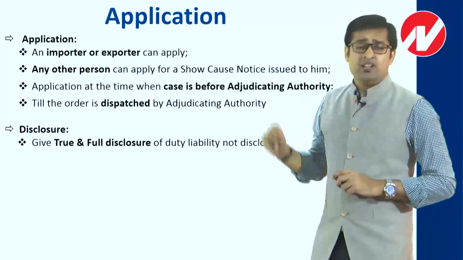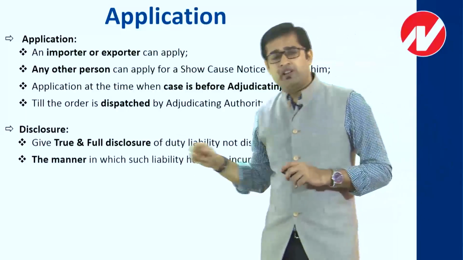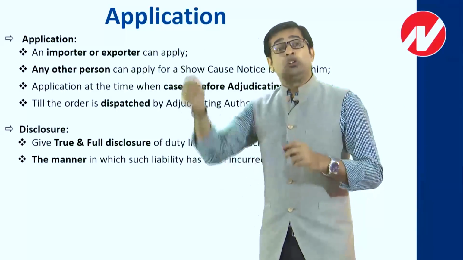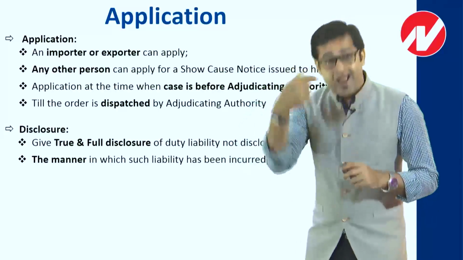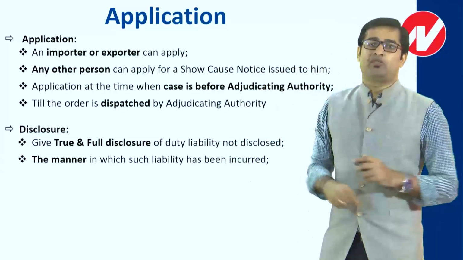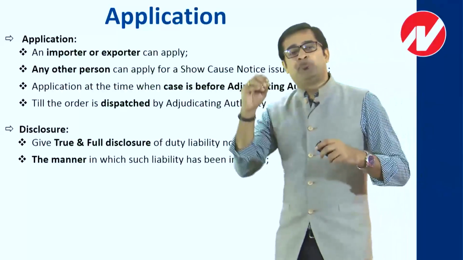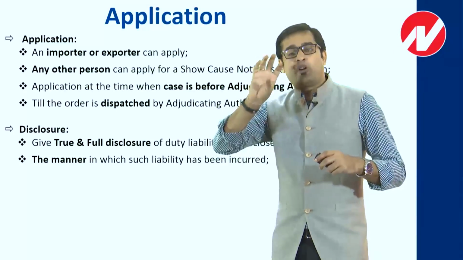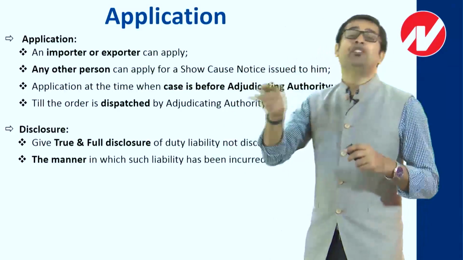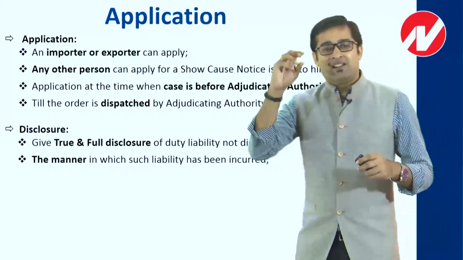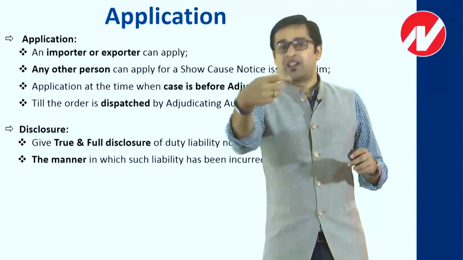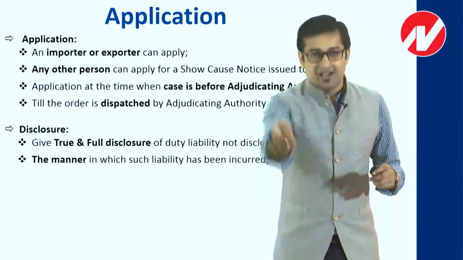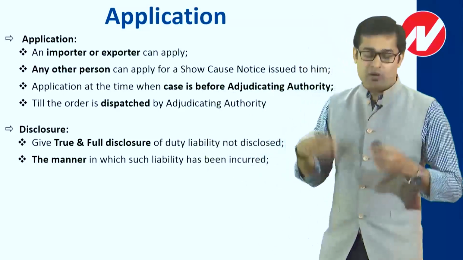Now when I say you give a true and full disclosure, it very clearly says that you also need to give the manner in which you have done that. So for example, what was your modus operandi? How did you do that? That is, I did it wrongly in classification by quoting this, or I did it wrongly in valuation by quoting this. What was your modus operandi?